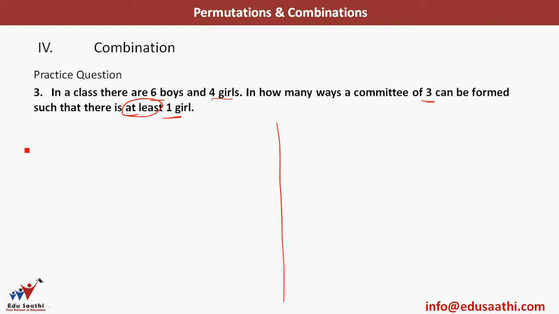Now I need at least one girl in a committee of 3. So I can either have one girl and 2 boys, or 2 girls and 1 boy, or 3 girls. So this is "or", either of these cases. How many ways to do this?